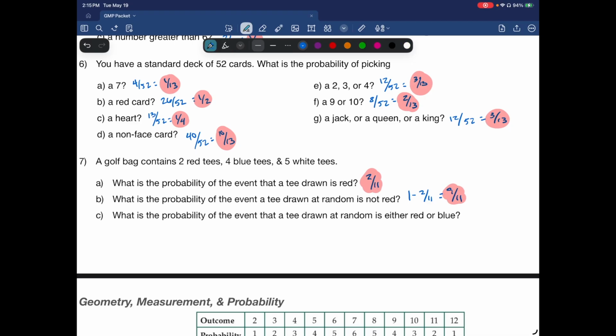What is the probability of the event that a tee drawn at random is either red or blue? All right, so the chances of drawing a red are 2 out of 11. And the chances of drawing a blue are 4 out of 11. And I'll add those up, and I'll get 6 over 11.